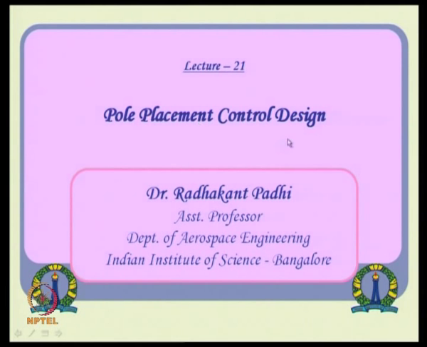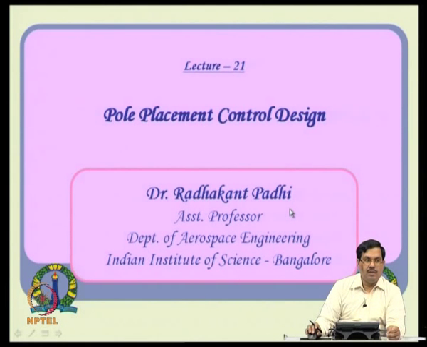We have completed this analysis tool so far, like stability, controllability, observability, all that. Now, the question is, can we make use of some of those designs and some of those tools for control design? It is also called control synthesis actually. So, analysis part being over, we will continue with the synthesis part next couple of classes. First one in the series, we will see this pole placement control design in this lecture 21.